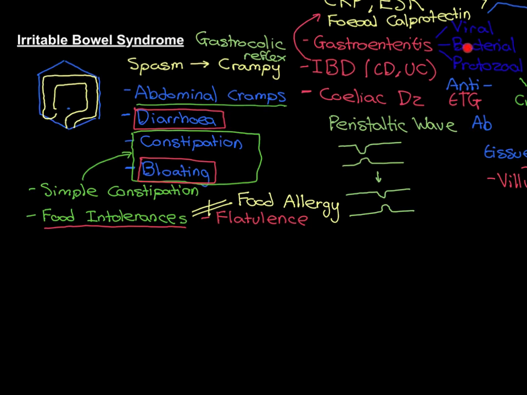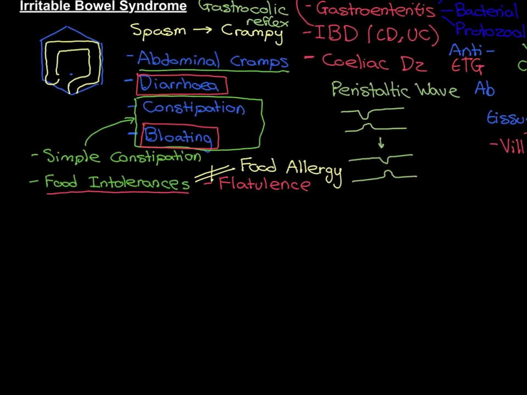You should do a stool sample to rule out gastroenteritis. You should do blood tests for anti-TTG, the inflammatory markers, and you should also look for fecal calprotectin. Only if all of those come back negative do you then start to consider that the diagnosis is irritable bowel syndrome. Right.